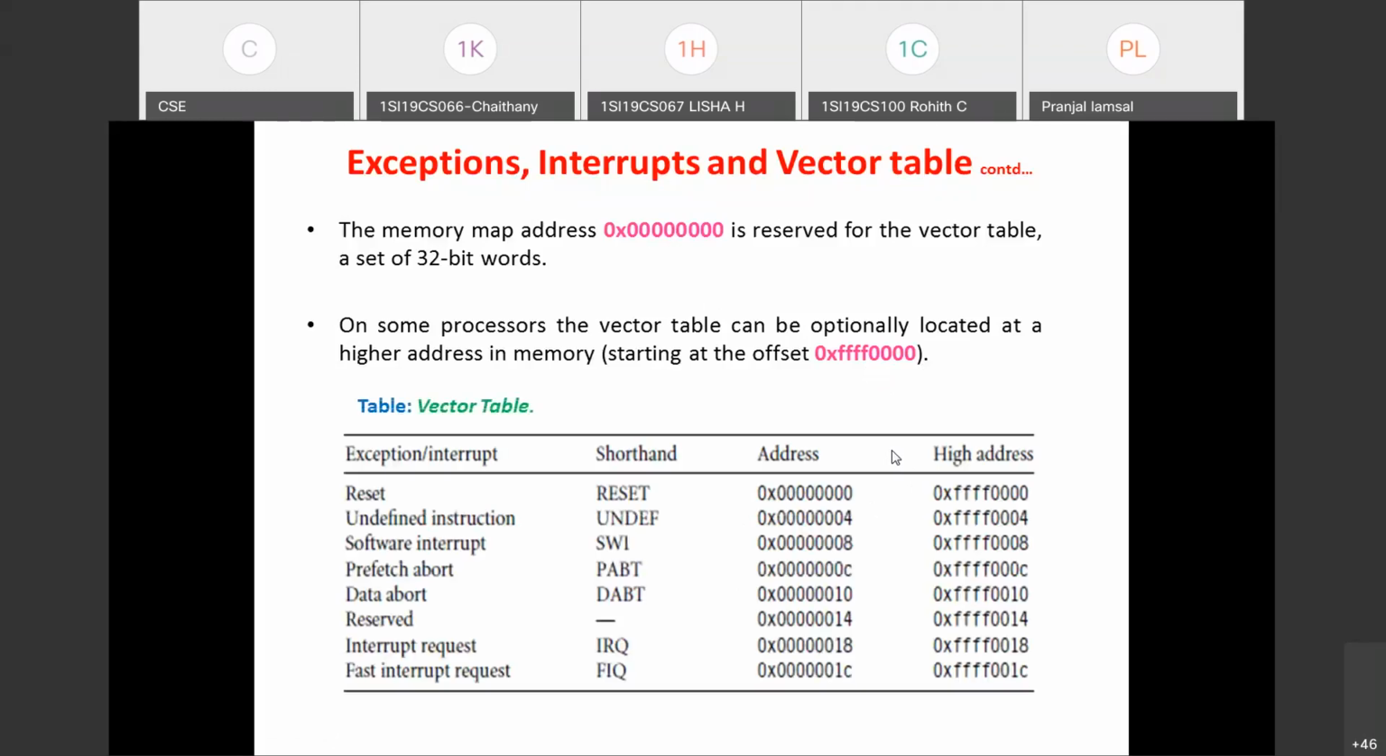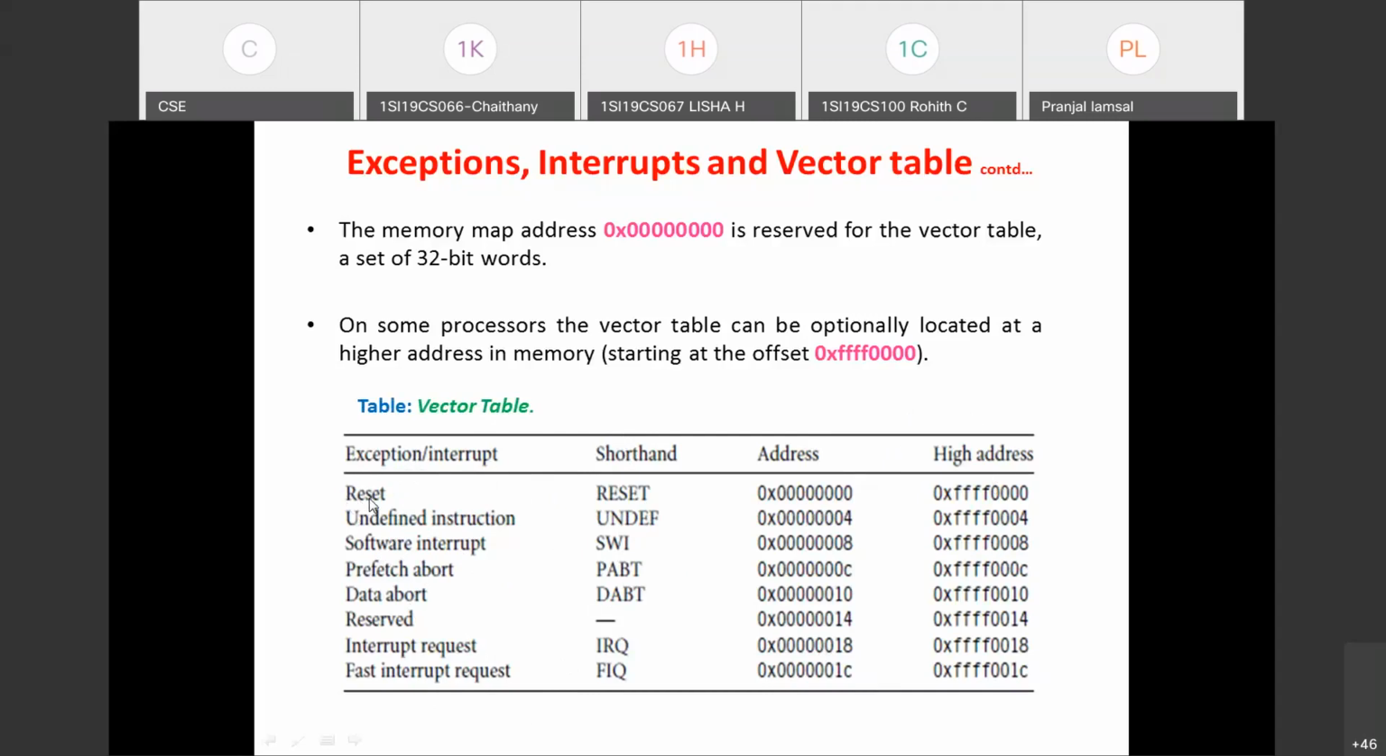Okay, so this is the vector table, which you can remember easily. It's not a problem since it is in sequence. Only the order you have to remember. In the first column, you're seeing the exception or interrupt. Second, there's a shorthand representation of these interrupts. 7 interrupts are there, and this is the low address range and high address range where the vector table is stored.